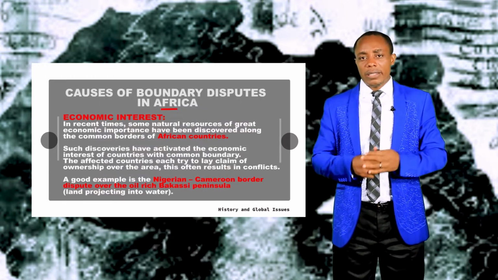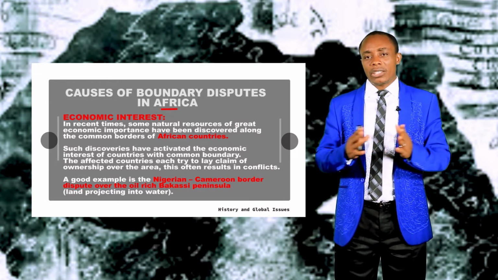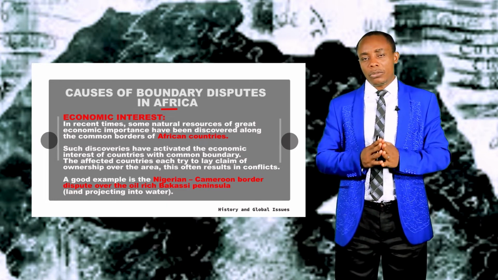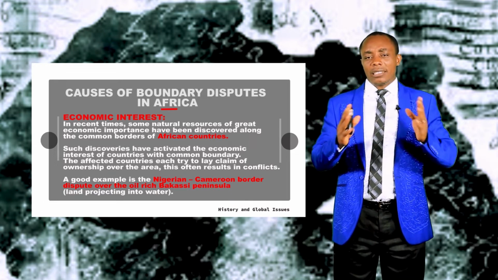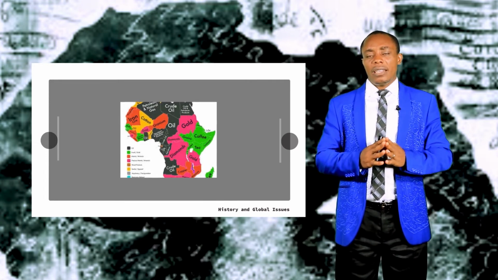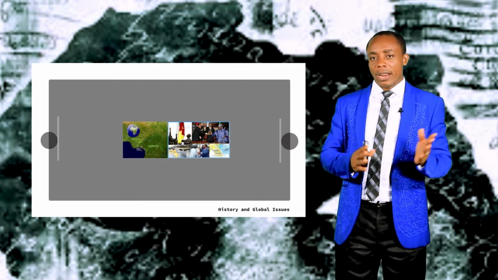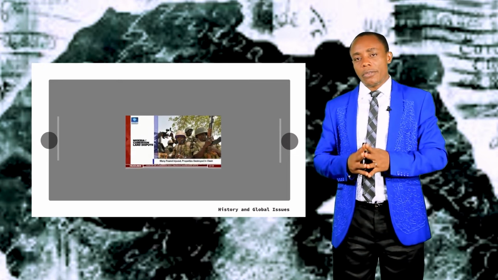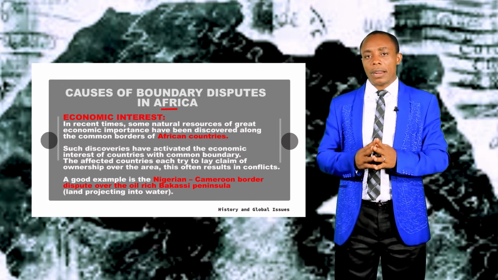Now let's consider economic interest. Economic interest can be defined as the interest in the natural resources found within common borders between two countries. Several African countries had economic interest as a result of the discovery of natural resources along or within a common border. A good example is the discovery of oil in the Bakassi Peninsula, which caused a serious dispute between Nigeria and Cameroon. This dispute was later settled in favor of Cameroon. So economic interest is another reason why there are a lot of boundary disputes in African countries.